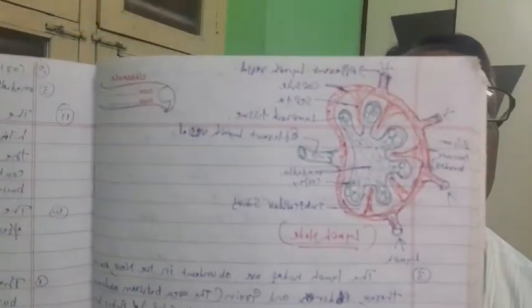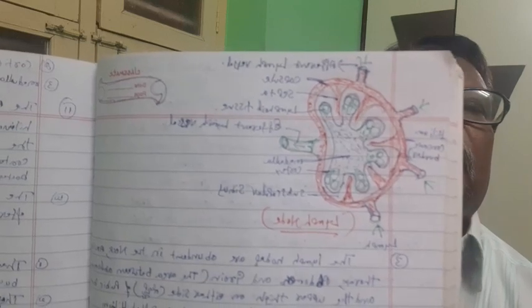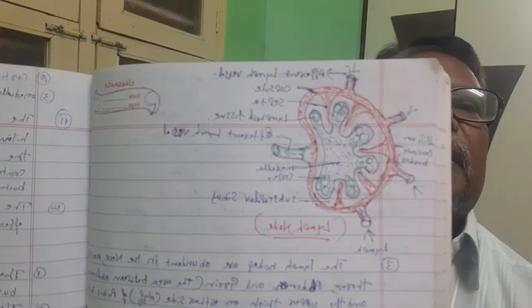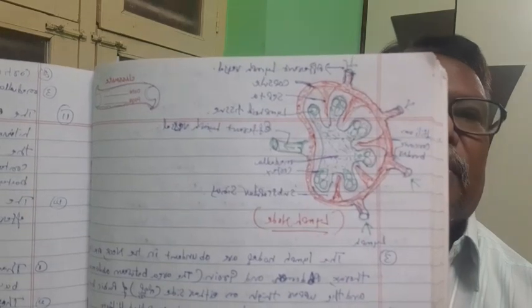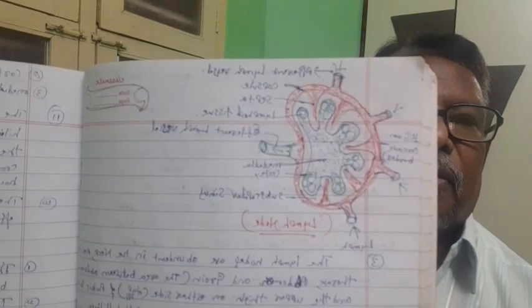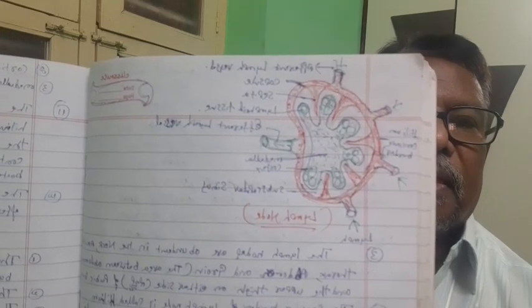So this is the figure of the lymph node. Lymph node is like this. In the nodes, I will give you a clear picture, and you can follow this one. So this is the lymph node. Now coming to the lymph node,